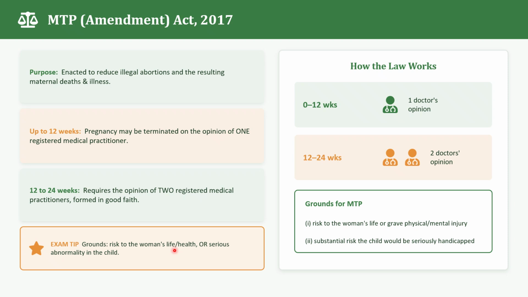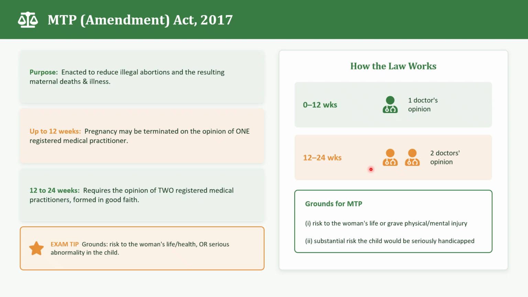MTP Amendment Act 2017. What is the purpose of this amendment? The amendment was introduced to reduce unsafe illegal abortions and decrease maternal illness and deaths. Legal provisions: for pregnancy up to 12 weeks, termination can be done based on the opinion of one registered medical practitioner. For 12 to 24 weeks, it requires the opinion of 2 registered medical practitioners, who should agree to the abortion and medically justify it.